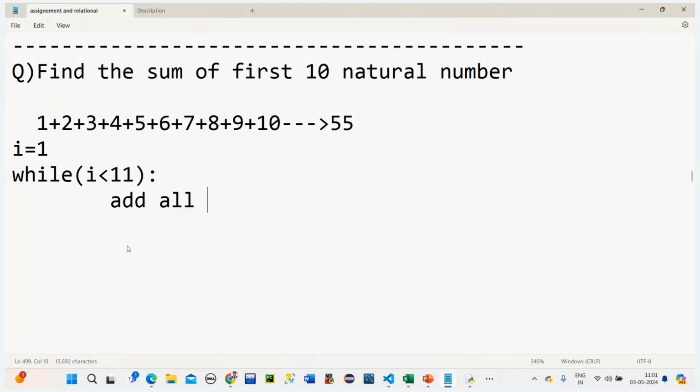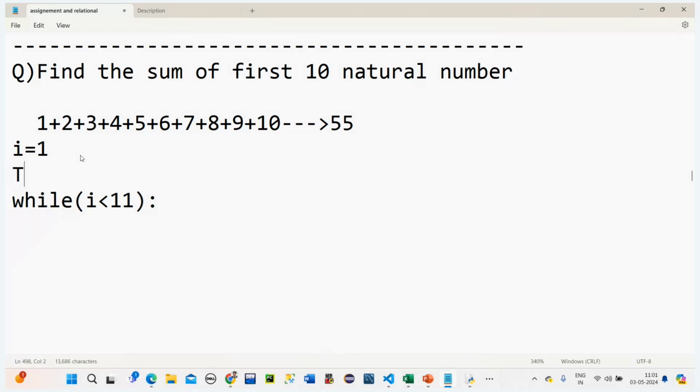To add all the numbers, we take one variable, for example total. Total is equal to zero. Why zero? Because if I add something to zero, the value does not change initially. Here, inside the loop, total is equal to total plus I.